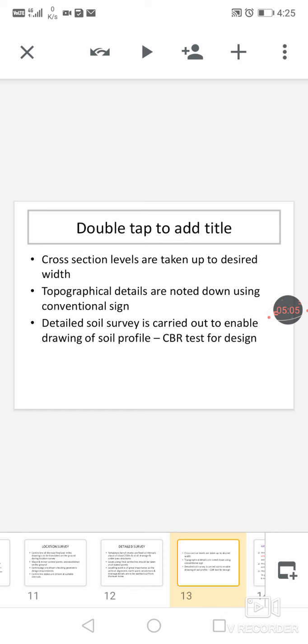Detailed survey is carried out to enable drawing of the soil profile, that is CBR test for design.